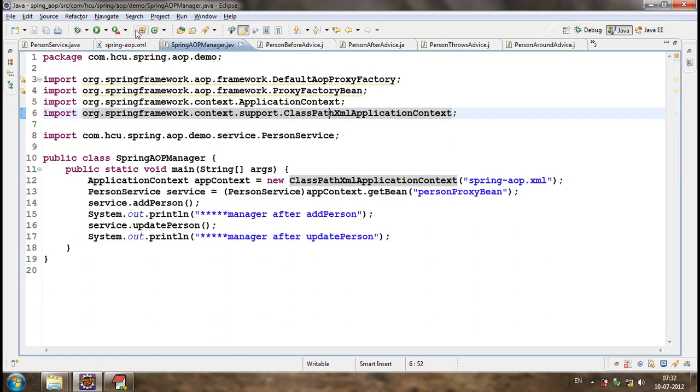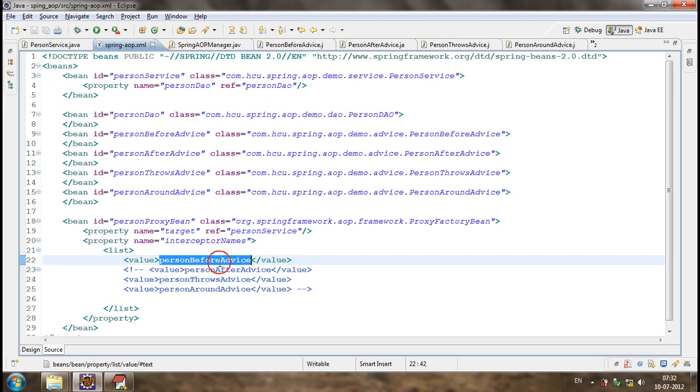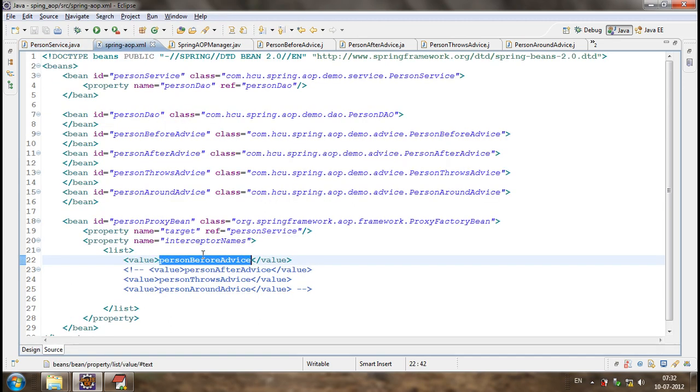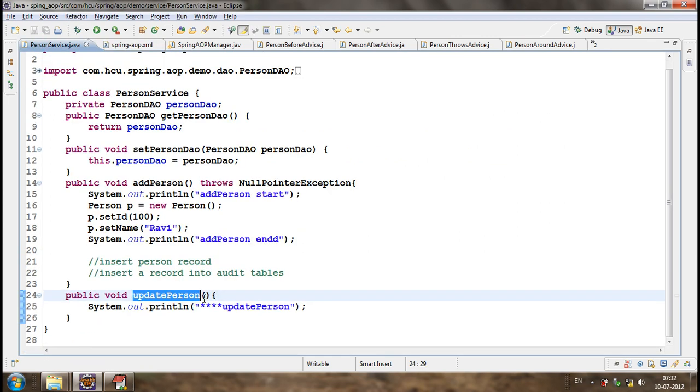What are the join points available for this advice? What is the advice that I have configured? Person before advice. For person before advice, how many join points are there? Two.